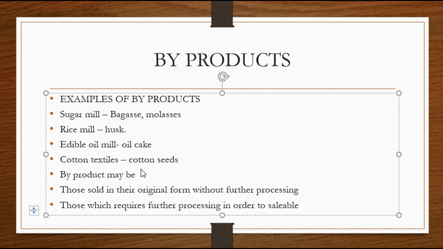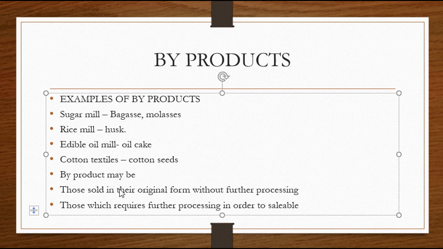Next, cotton textiles. From cotton textiles you get cotton seeds. These are the byproducts which are sold, and the cost for them will be comparatively very low compared to the main product that has been produced. These are sold at a lesser price because the processing charges are not much, since a byproduct is generated by manufacturing the main product.